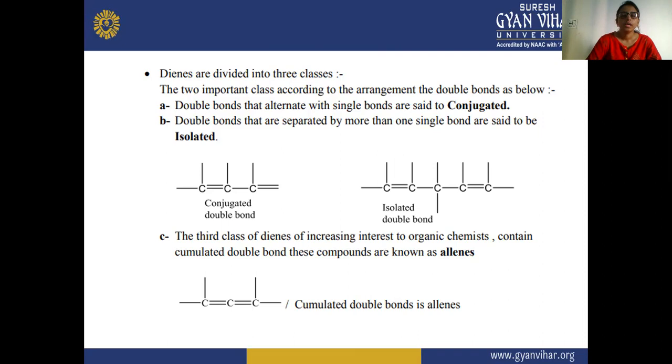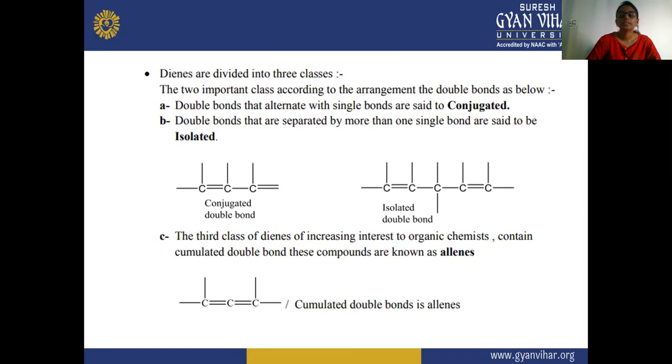Secondly, double bonds that are separated by more than one single bond are known as isolated double bonds.